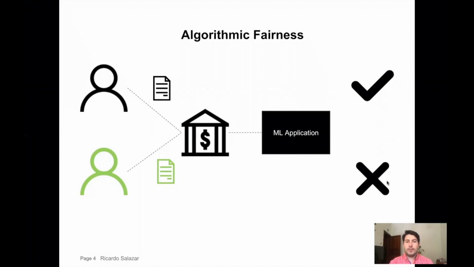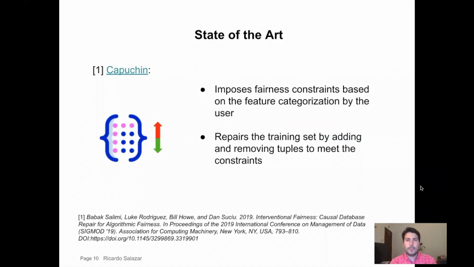So now the question is, how can we assess if the machine learning application is being fair or not? To solve this problem, Capuchin, the state of the art, proposes a horizontal approach. The idea is to add and remove tuples to remove the bias of the training set based on a feature categorization by the user. So the user categorizes features into admissible, inadmissible, and sensitive. Admissible features represent features that the user considers could be influenced by the sensitive feature. On the other hand, inadmissible features represent features that could be a proxy to the sensitive feature.